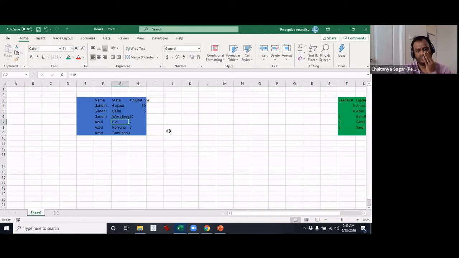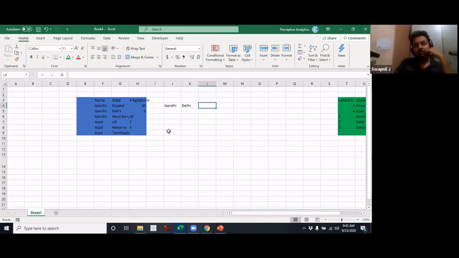So what we are doing right now is looking up based on both the name as well as the state. The name is Gandhi, and let's say the state is Delhi. So you're doing a lookup based on 2. Any ideas how we can do this? We can concatenate both of them. Concatenate both of them. Perfect. So this is what we can do.